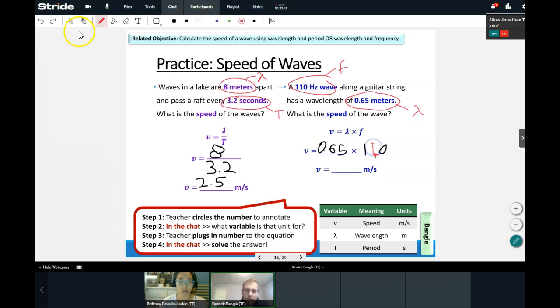All right, I'm sorry, 110, my mistake. I'm getting sloppy. All right, 110 times 0.65. What decimal place do you round to? Because this should be a terminating decimal. All right, awesome, yeah. Remember your units. Yeah, exactly. 71.5 meters per second. That's the speed of the wave on a guitar string.